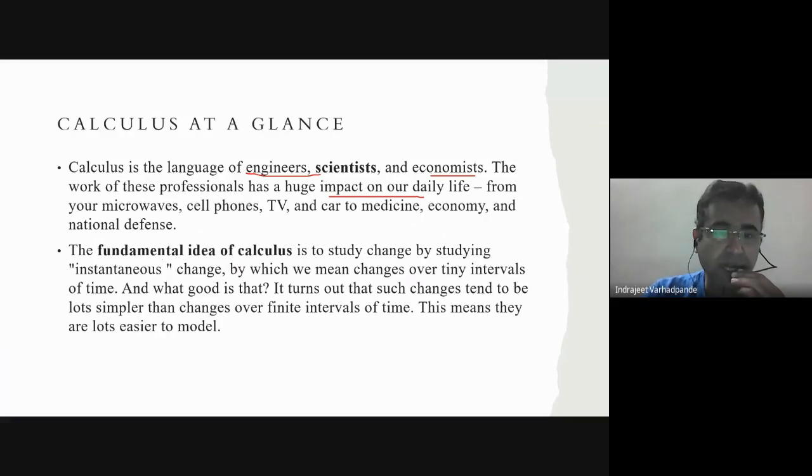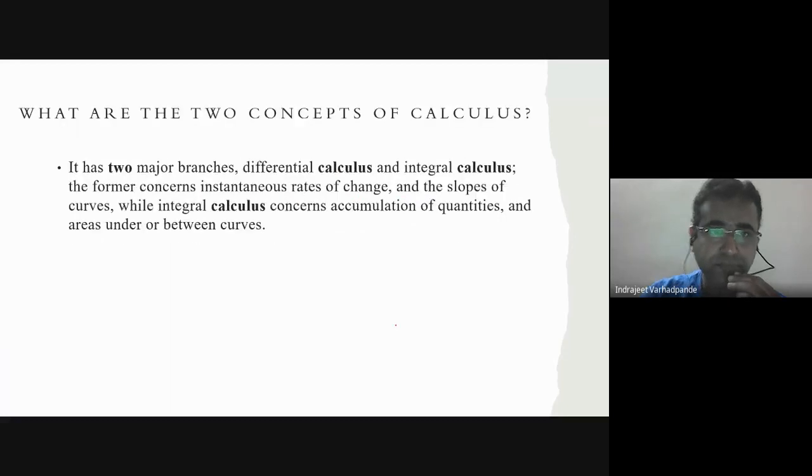The fundamental idea of calculus is to study change by studying instantaneous change, by which we mean changes over tiny intervals of time. And what is good about that? It turns out that certain changes tend to be a lot simpler than changes over a finite interval of time. You must have heard about the range function, etc.